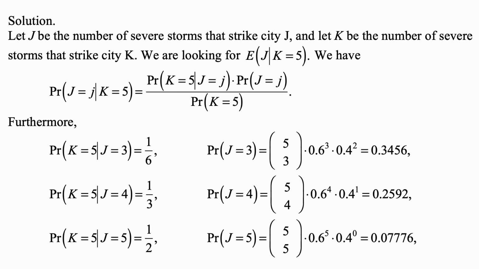And the probability that K is 5 given that J is 4 is 1/3. And the probability that J is 4 is 5 choose 4, 0.6 to the 4th times 0.4 to the 1st, and that's 0.2592. Then the probability that K is 5 given that J is 5 is 1/2. And the probability that J is 5 is 5 choose 5 times 0.6 to the 5th times 0.4 to the 0, and that's 0.07776.